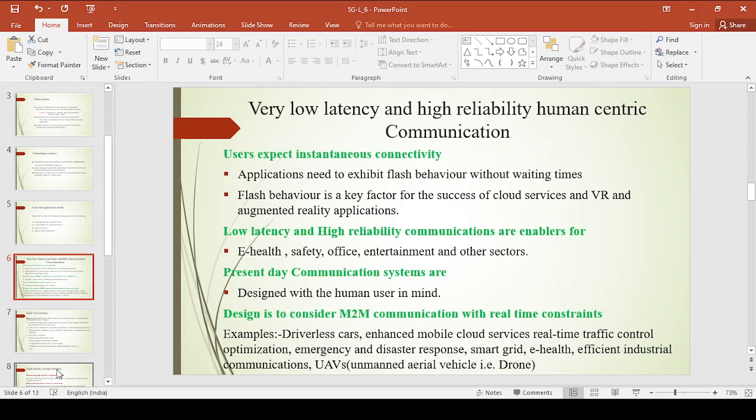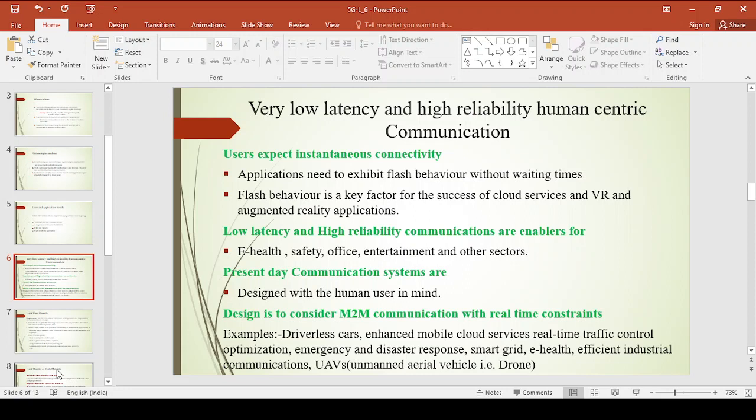Now this flash behavior, where without waiting time a user is getting connected to the thing instantly, is a key factor for the success of cloud services and virtual reality and augmented reality applications, right? And we expect low latency and high reliability communication in sectors like e-health, safety, office, entertainment, etc. These are the different sectors where we expect low latency with high reliability communication.